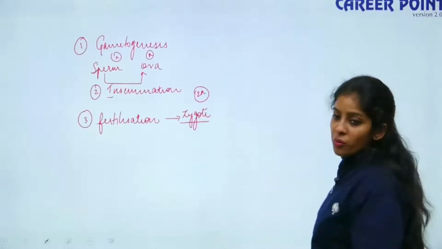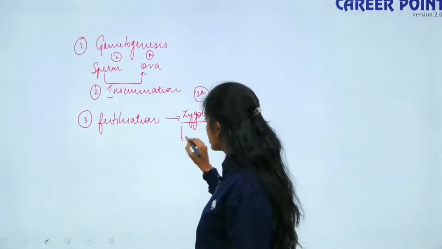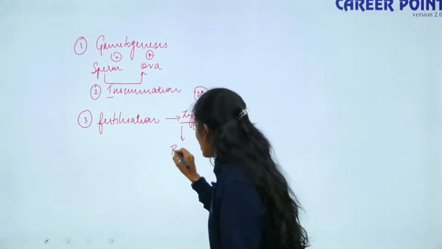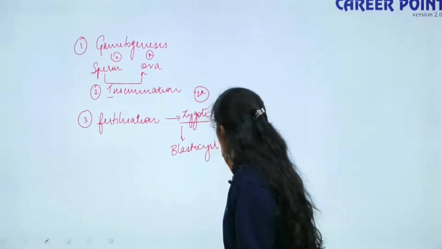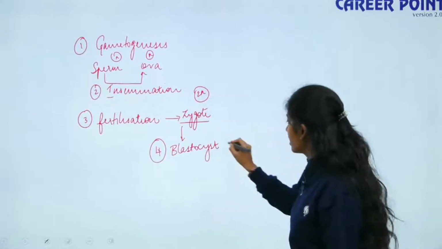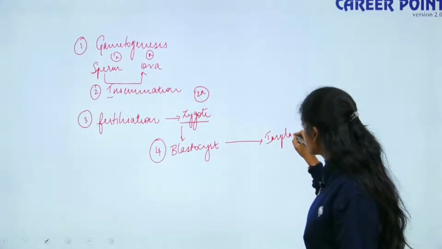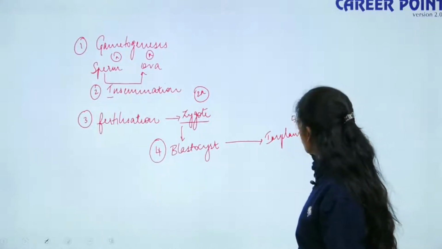Here we are talking about fertilization. Now your zygote will undergo a series of divisions. Once it does, it is called the blastocyst stage. This is step number 4. After the blastocyst, it gets embedded in the uterine wall. This is called implantation in the uterus. This is step number 5.